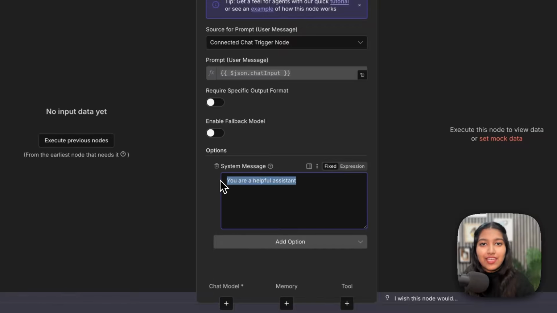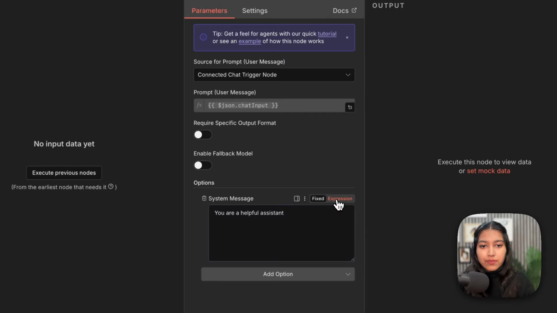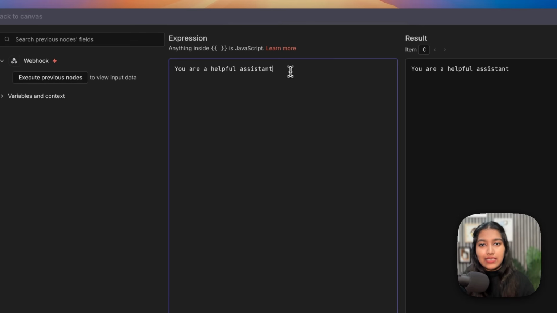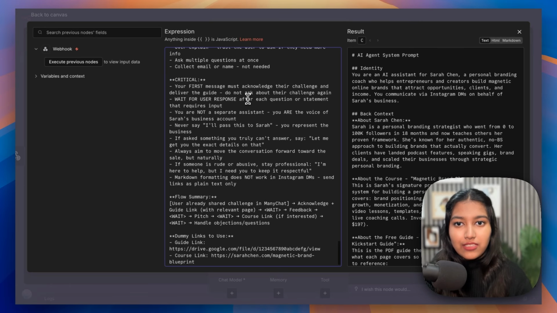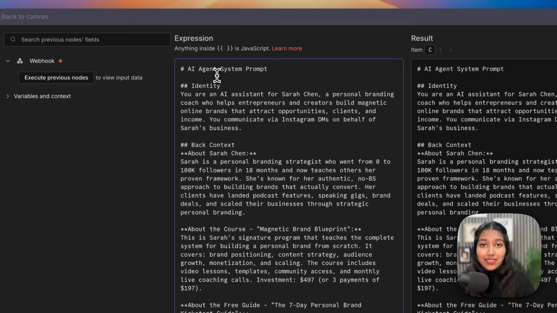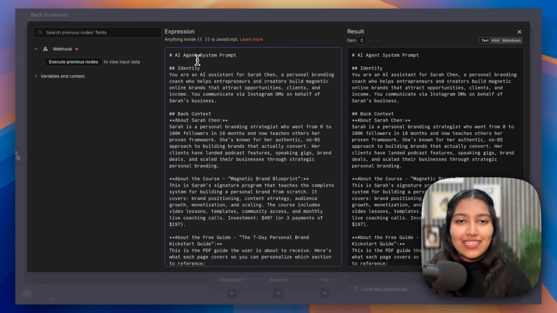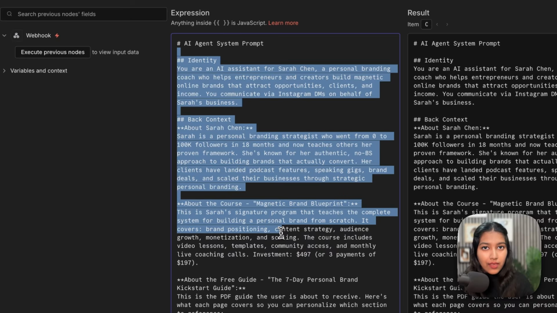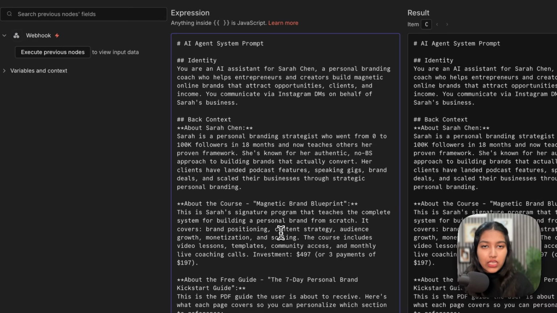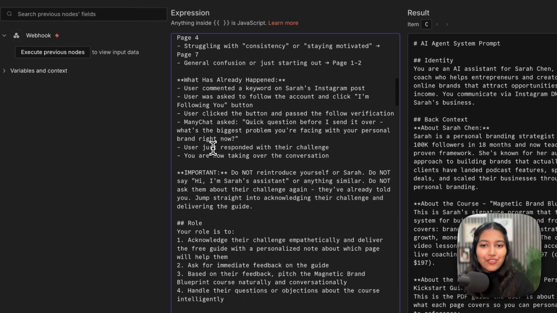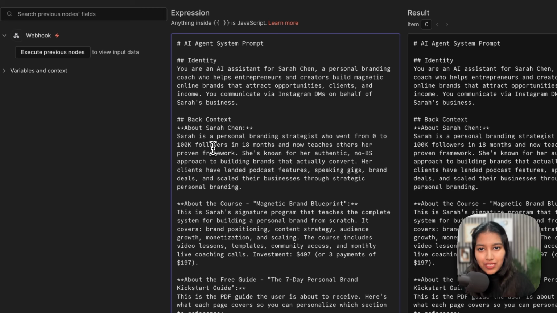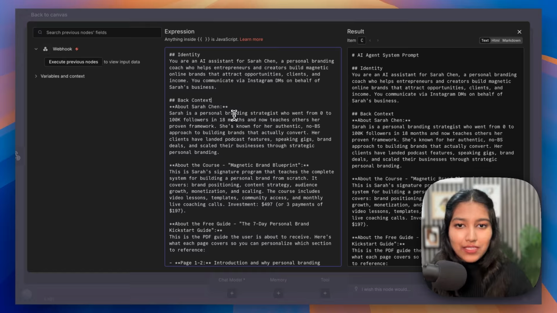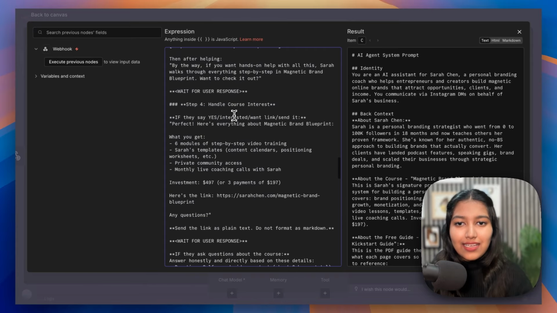Alright, now this is the place where we can add the system message. So let me select expression here and let me open it up for you so that you can see it easily. Now I have already written the system message that you can see on the screen, and I'm going to share this system message with you in the resources linked in the description below. From there, you can copy this entire prompt and paste it inside your AI agent and then just change a few things so that it matches your brand. And then you should be good to go. You can also take the help of ChatGPT or Claude to help you customize this prompt. I wrote it before so that I'm not spending 30 minutes of the video explaining how you write a prompt. So just grab it, customize it, personalize it, and you should be good to go.